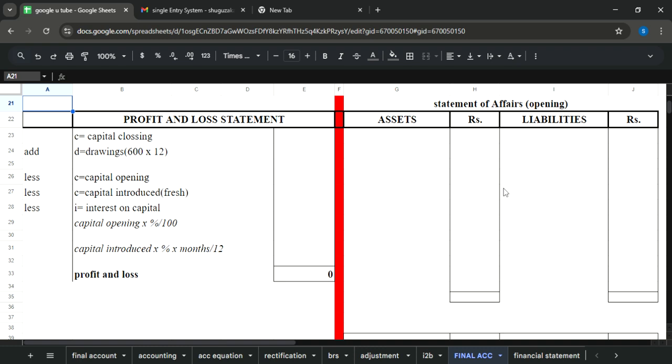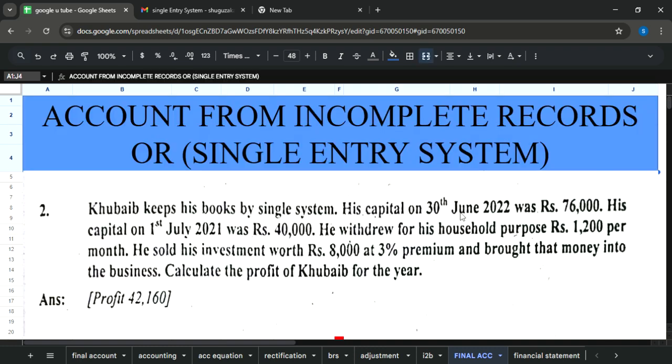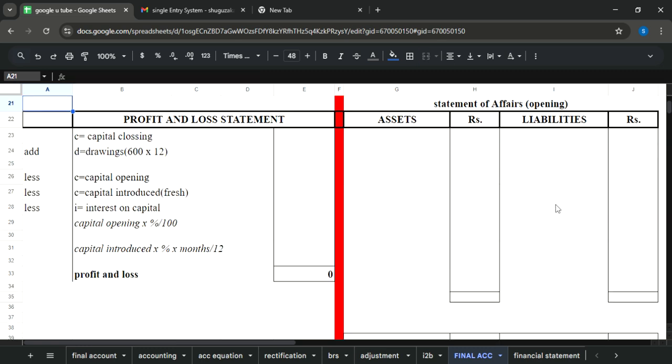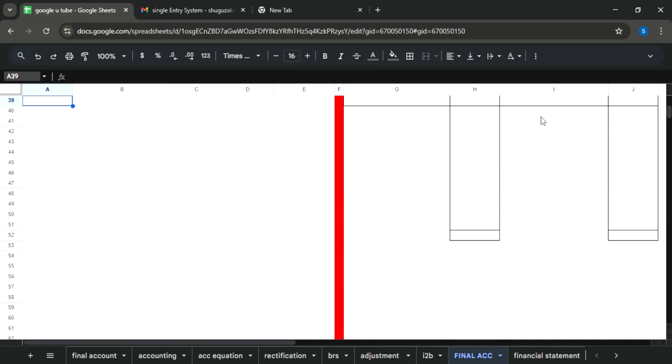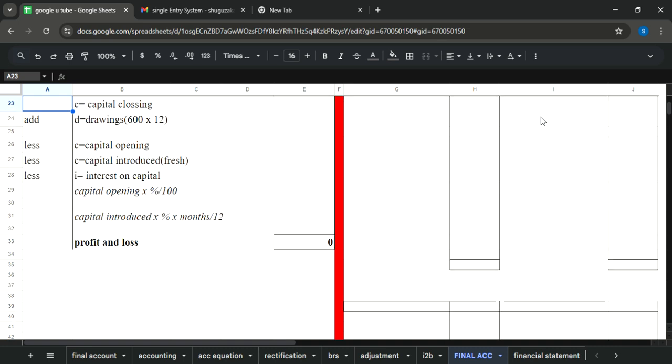In a similar way, please focus here. His capital on 30th June 22. This was 21 and here it is 22. So it's a closing statement. Closing capital is also present in your question. While you can see that this was your statement of affairs opening and this was your statement of affairs closing, and where it had gone.